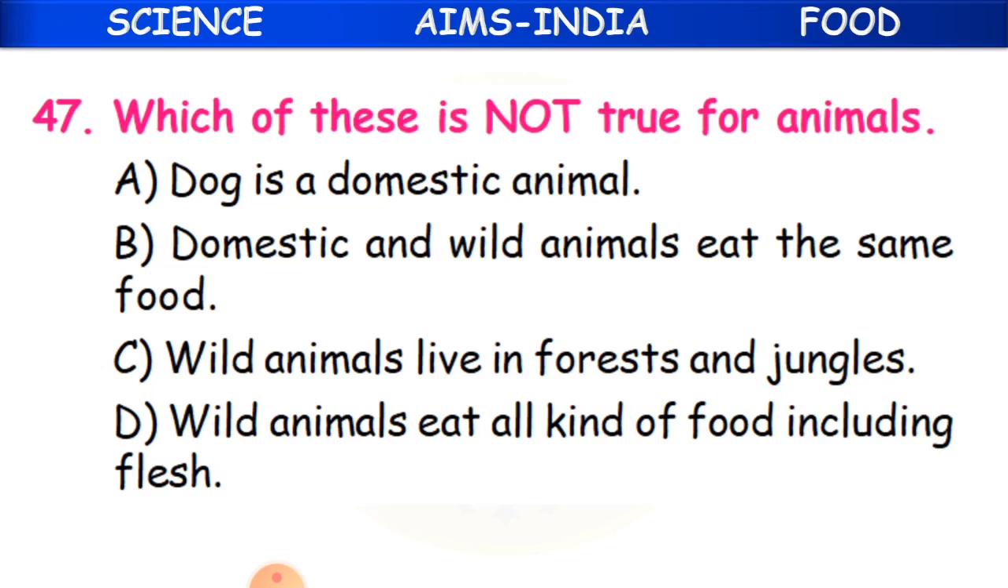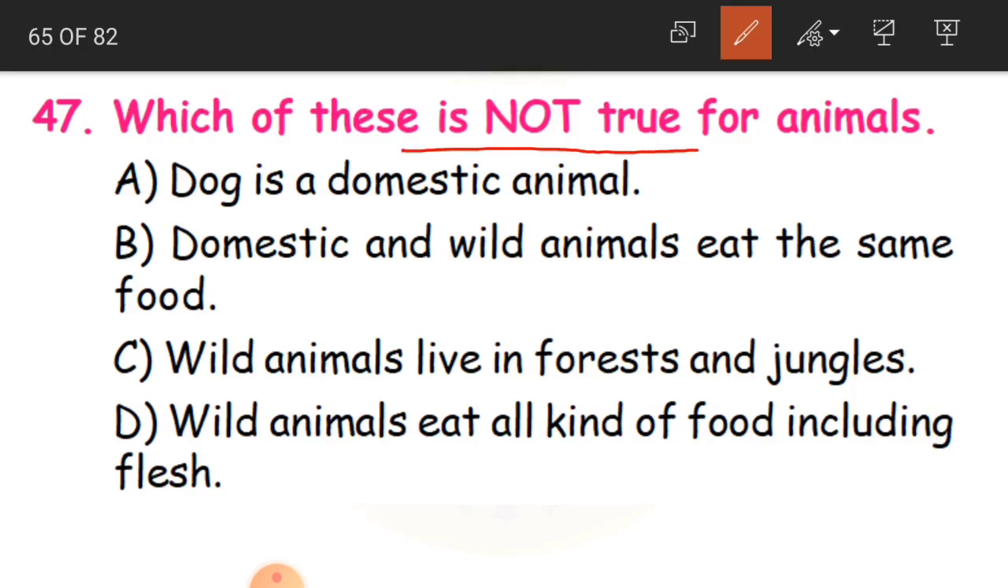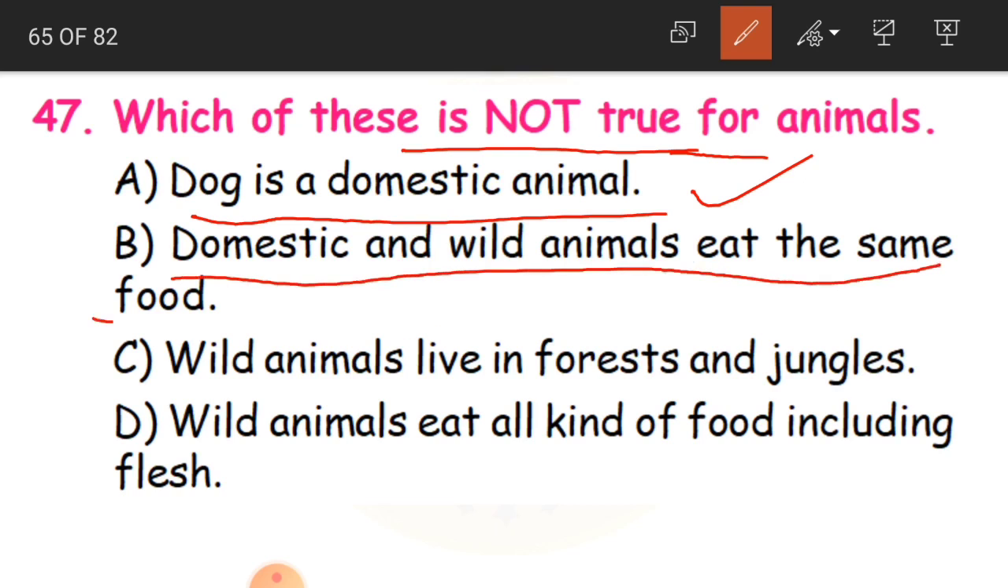47th question. Which of these is not true for animals? We are talking about animals, and we have to identify which is not true for animals. A: Dog is a domestic animal. So this is true. B: Domestic and wild animals eat the same food.